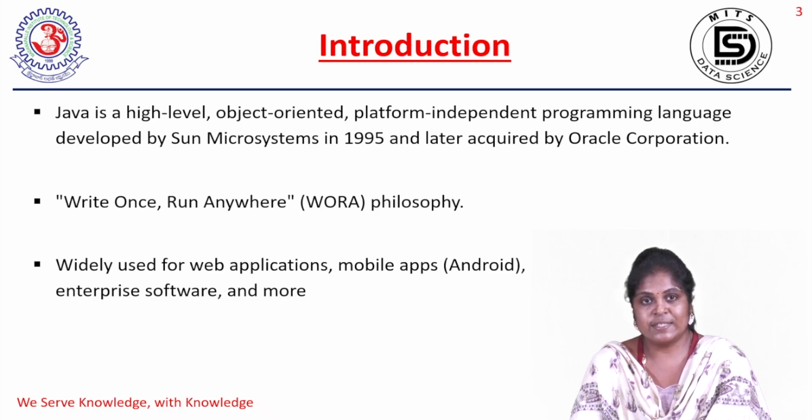Where can we use the Java language? Java is used for web applications, mobile applications, and enterprise software. Nowadays, many online software and e-commerce applications are using Java frameworks. In mobiles also, many apps are developed with the help of Java.